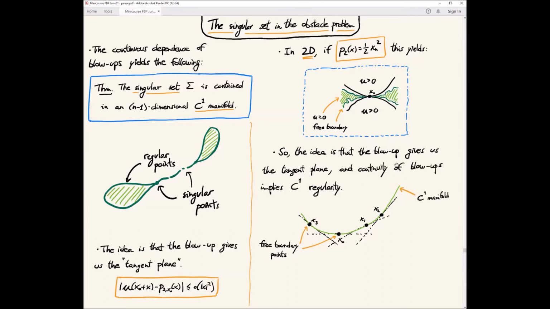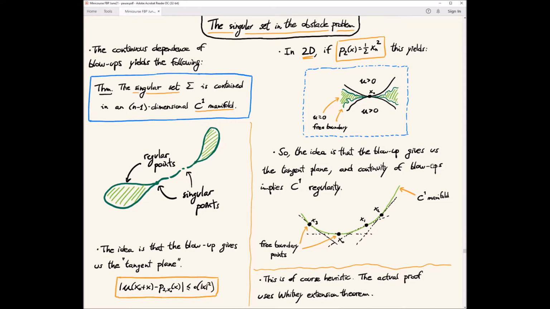Okay, and then the continuity of blow ups implies that at every point you have this tangent plane, and the tangent plane is continuous because the polynomials are continuous. Then, thanks to the Whitney extension theorem, you can prove that this kind of information implies that the whole singular set is contained in a C1 manifold of dimension n-1, and the n-1 comes from, well, what is the largest dimension of the zero set of the polynomials?